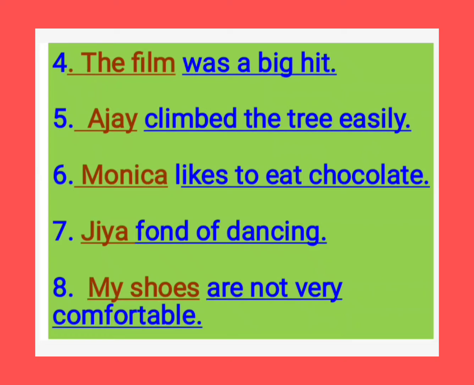Now see the seventh one. Jia is fond of dancing. So we are talking about Jia. So Jia comes under subject. That is underlined with a red line, Jia. And is fond of dancing is underlined with a blue line. That is predicate. Eighth one.